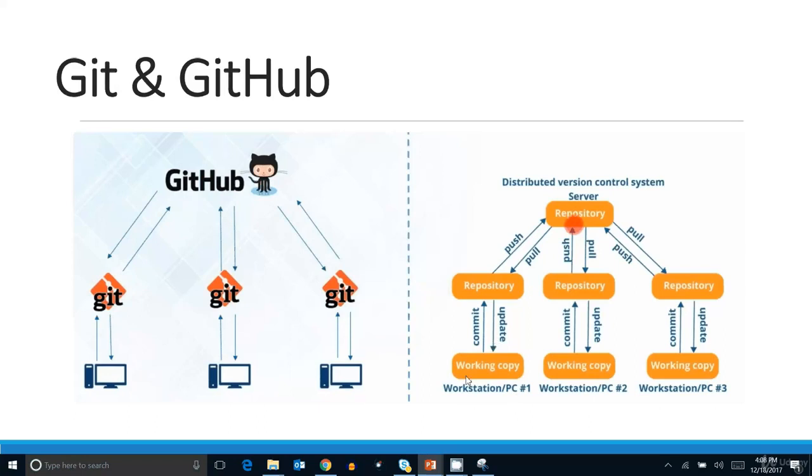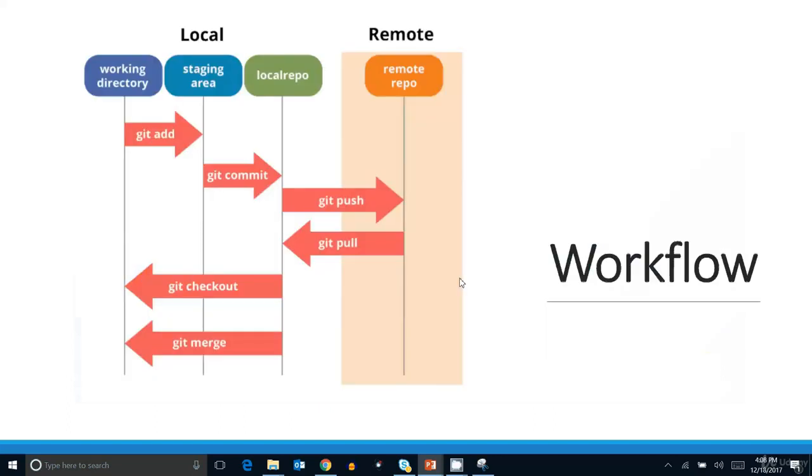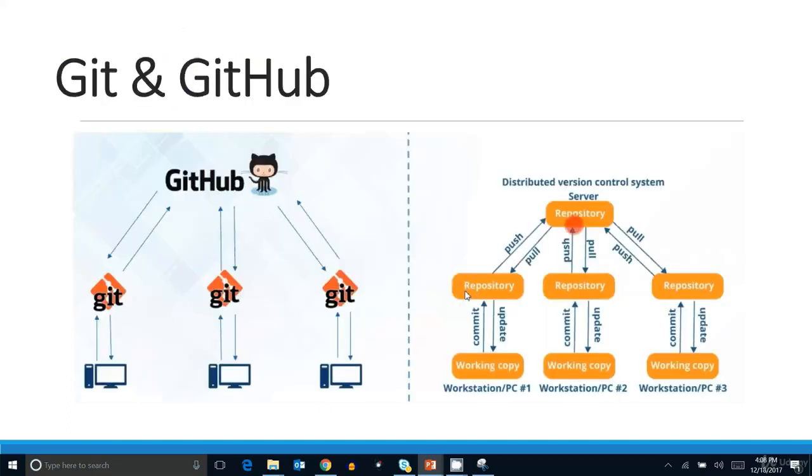Using my working copy, I was performing the operations and committing the changes to my local repository over here.